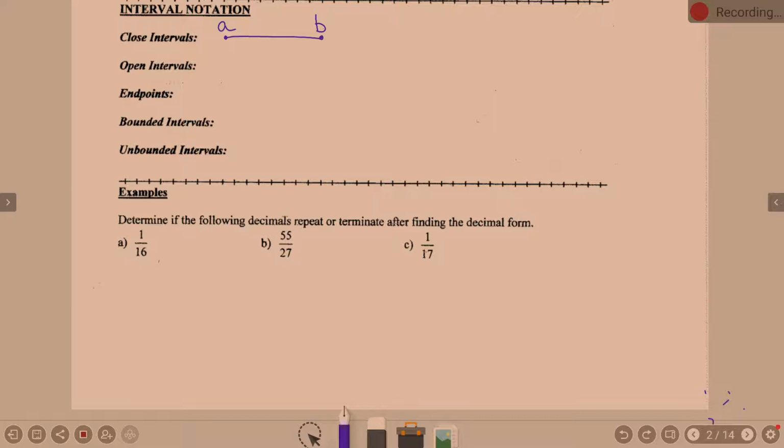We express this as inequalities originally, right? So when we express this as inequalities, what are we looking at here? This space, can I say greater than A and less than B? Does that sound familiar? Now, do I use equal to or not? What kind of points do I have here?